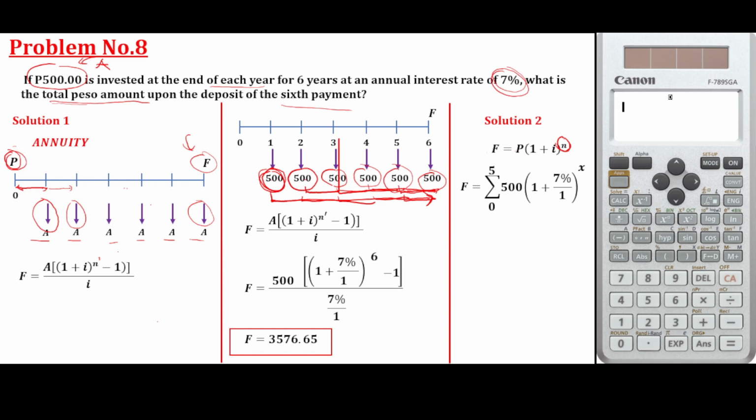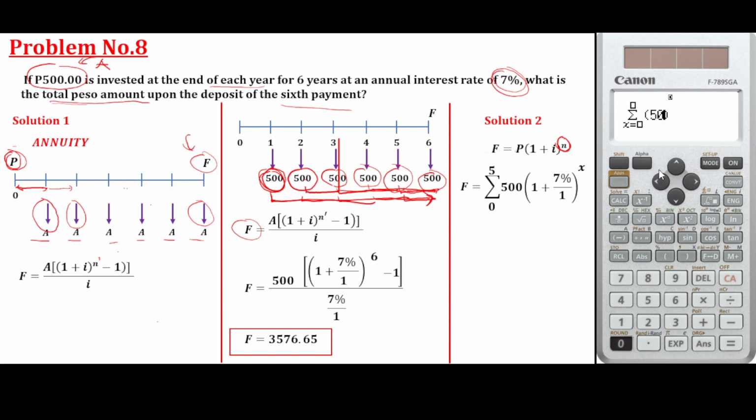Now, we don't actually use the formula of annuity, but instead you just use the summation function of your calculator. You can find the summation function at the menu, number 2, summation.